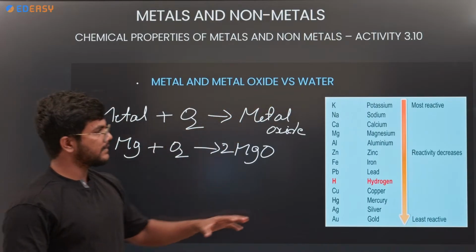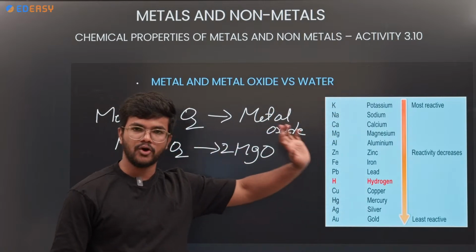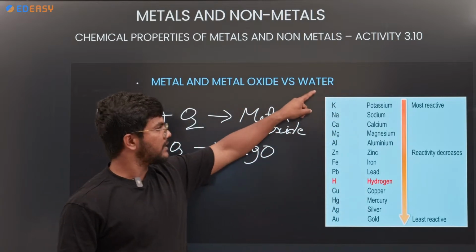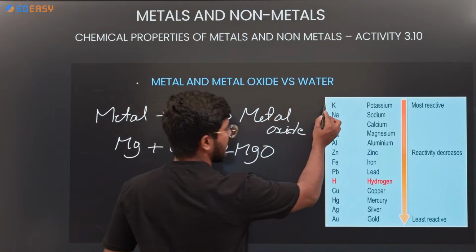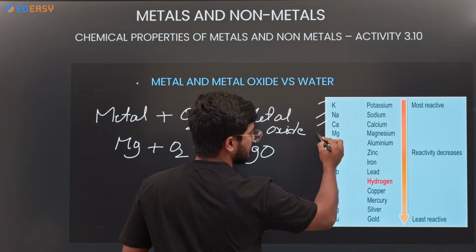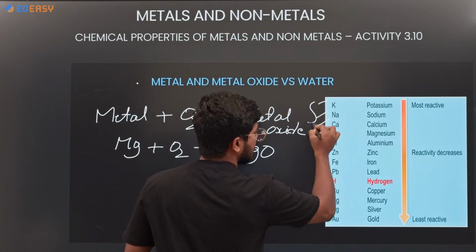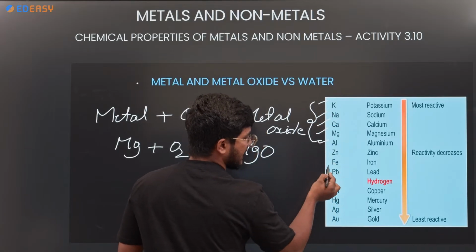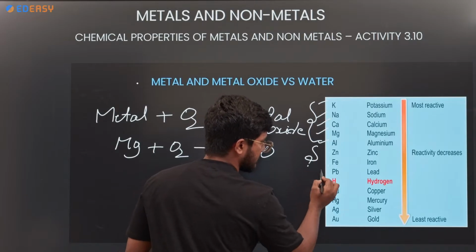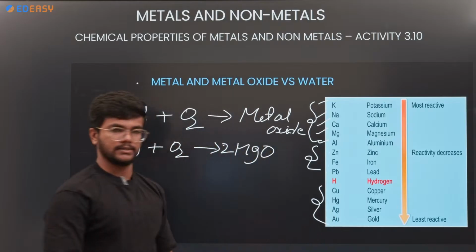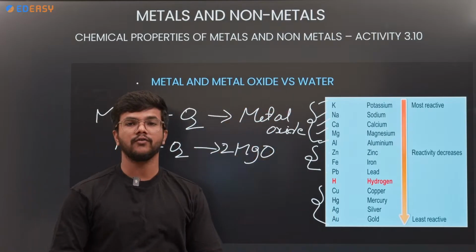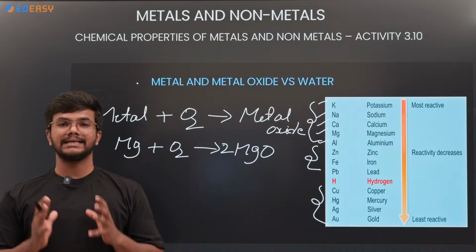So here is the series of the metals, from higher reactive to low reactive. Potassium, sodium, calcium, magnesium, aluminum come under the high reactive. Zinc, iron, lead come under the middle reactive metals. These are low reactive metals. So based upon the reactivity of metals, we will consider the reactions.